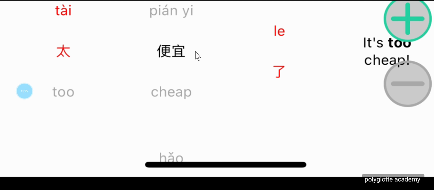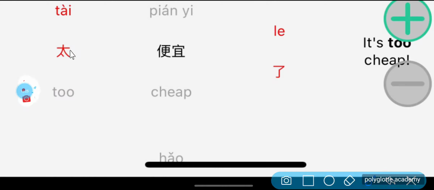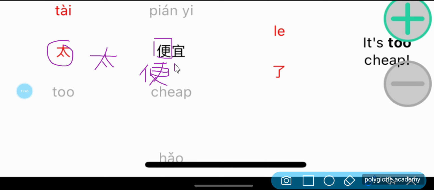So it's too cheap. So 便宜. Let's write this character. Even this character, we've not written it. So we have 太 means too. 便宜, 太便宜. So this is 便宜. Like you can say 便宜一点吧, so make it a little bit cheaper. 便宜一点吧. So 太便宜了, it's too cheap. 非常好,好,继续.